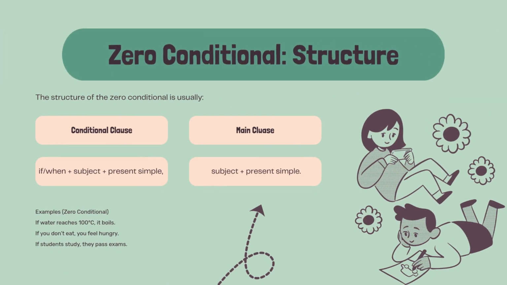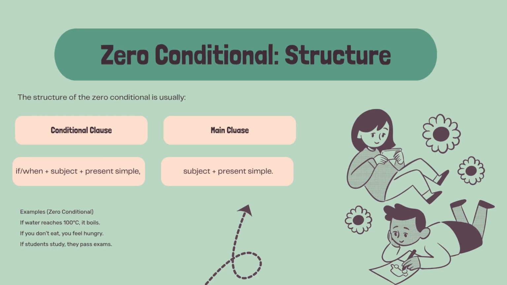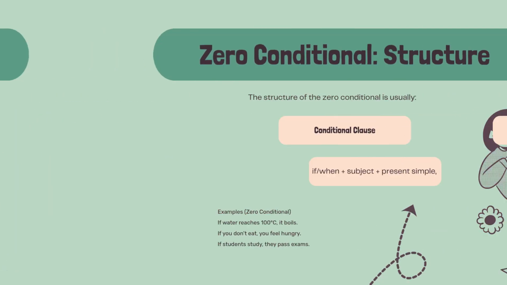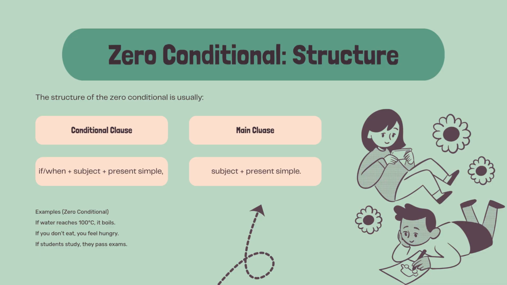Examples. 0 conditional. If water reaches 100 degrees Celsius, it boils. If you don't eat, you feel hungry. If students study, they pass exams.